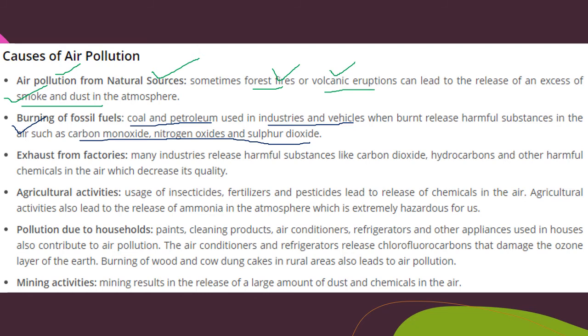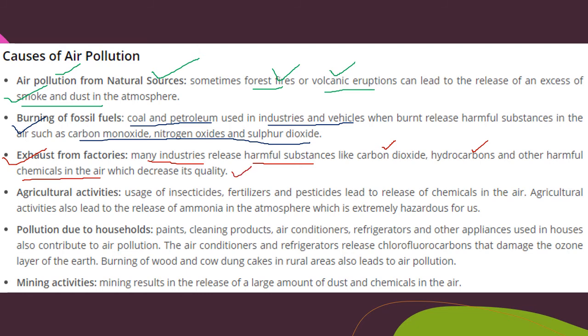Then the third one is exhaust from the factories. Many factories and industries produce substances, and in the process of producing them, harmful substances like carbon dioxide, hydrocarbons and other harmful chemicals are released into the air, which decreases the quality of the air.